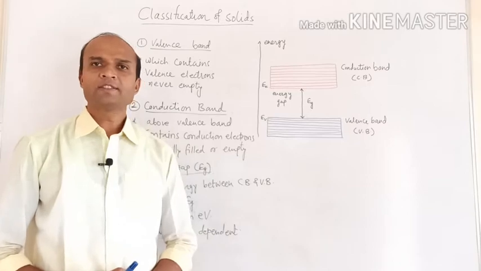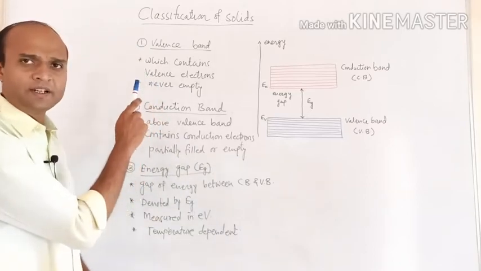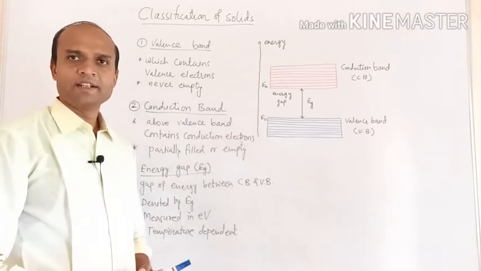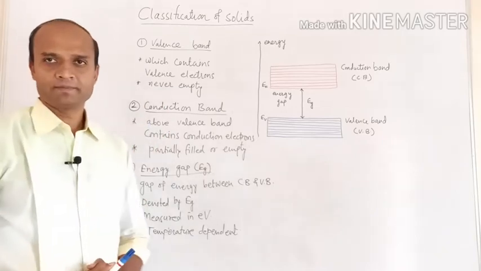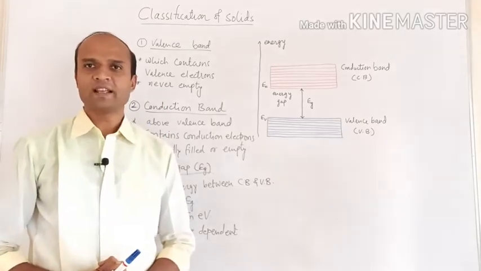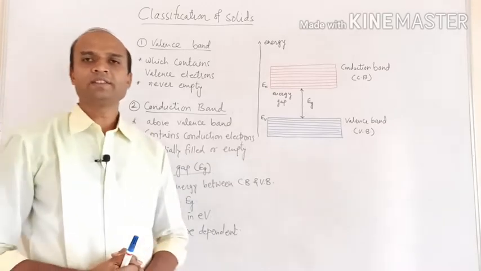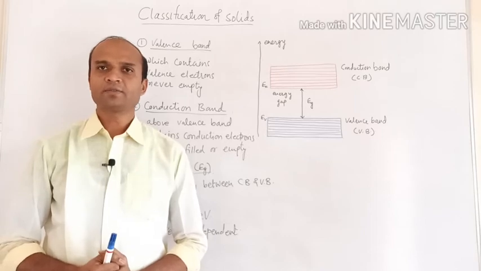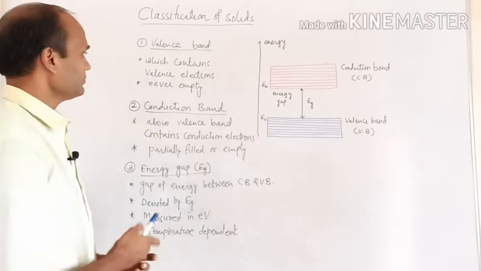This valence band is either partially filled or completely filled, but it is never empty. It is formed due to the splitting of the valence shell, and the valence shell always contains electrons, and that's why it can never be empty.